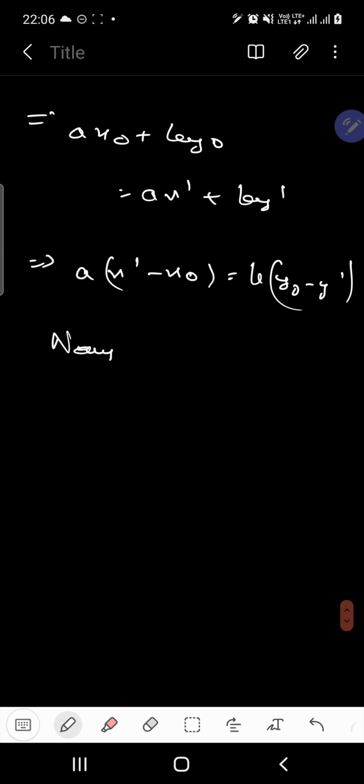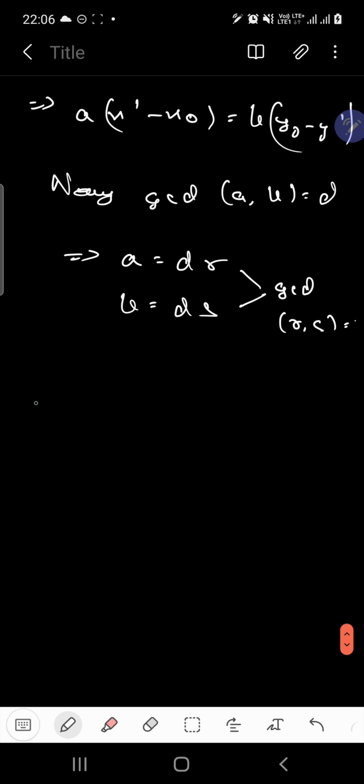Now GCD of A and B is D. Now if so, that implies A is equal to dr and B is equal to ds, where GCD of R and S must be 1.